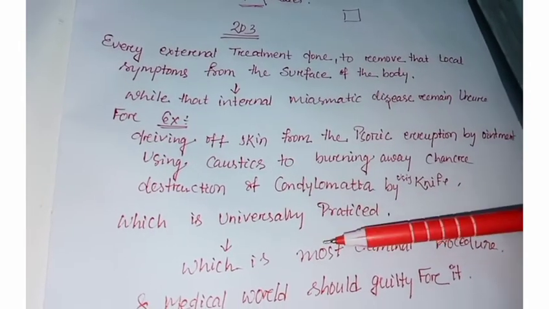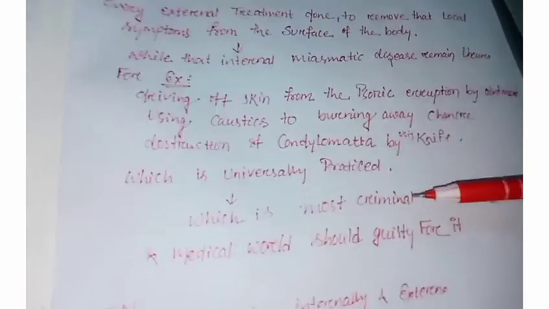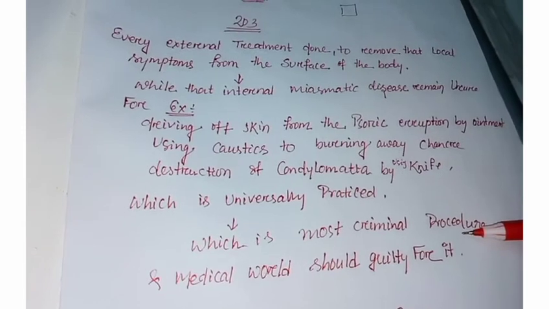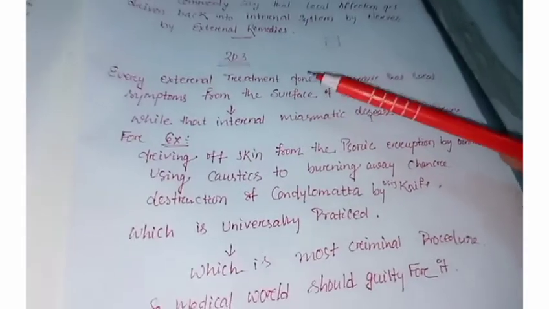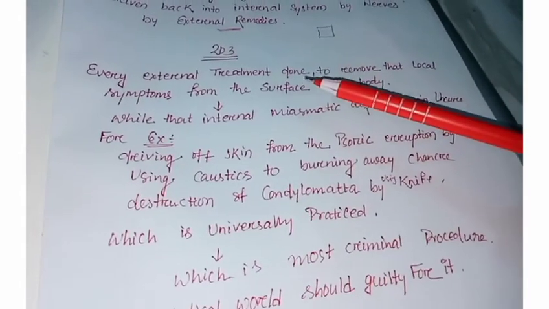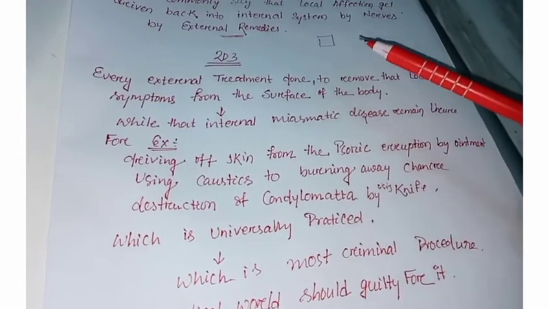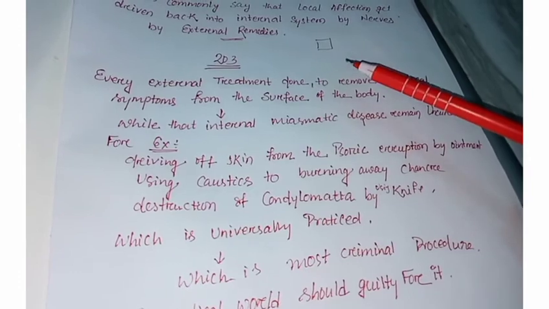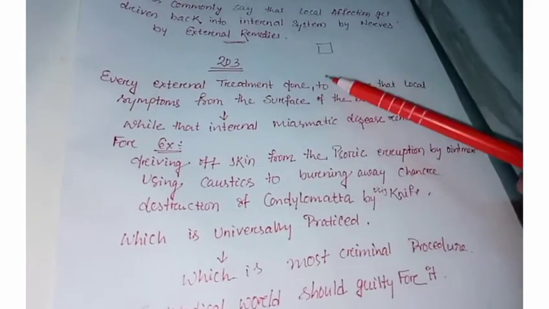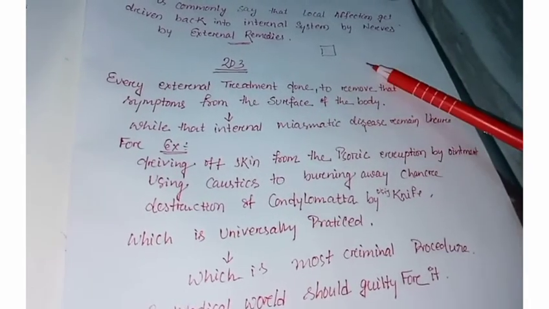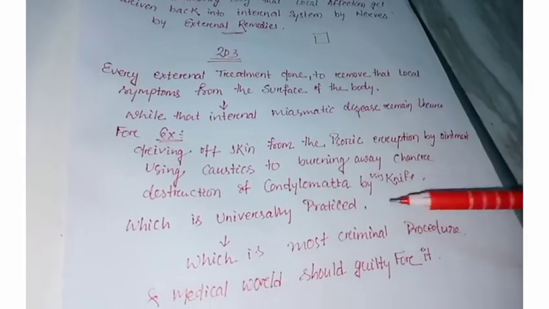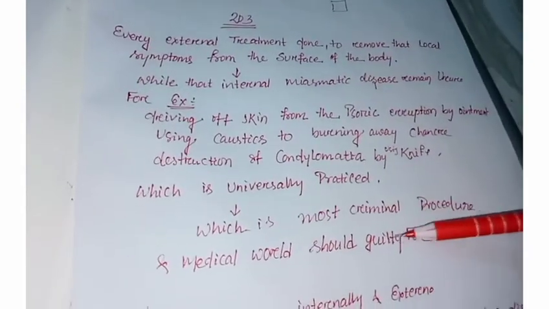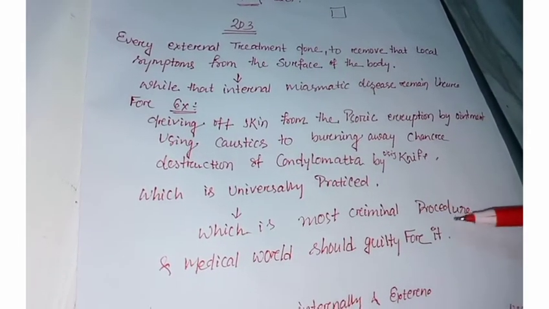These methods are universally practiced, and Hahnemann called this method a criminal procedure, and the whole medical world should be guilty of this method. So why should they be guilty? Because according to Hahnemann's experience, he never saw any disease cured by removing the local symptom. The cure occurs internally, so it becomes very difficult to cure, and this is the most criminal procedure according to Hahnemann.